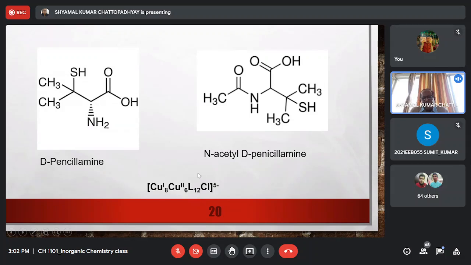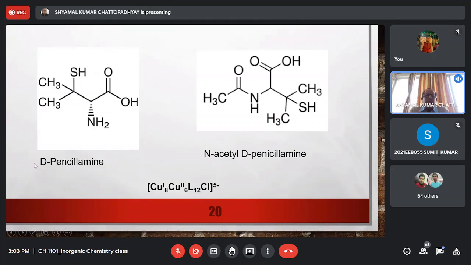Very complex structure, I will not go into the details. It is one of the most efficient ligands for removal of copper toxicity, and it very effectively removes copper by forming a very strong complex with the copper.